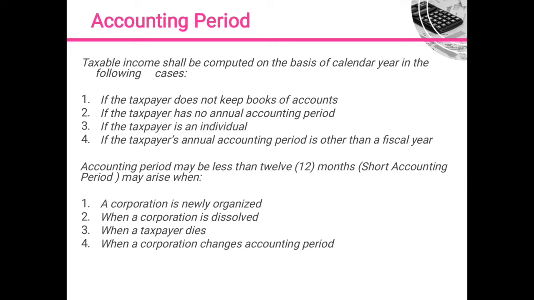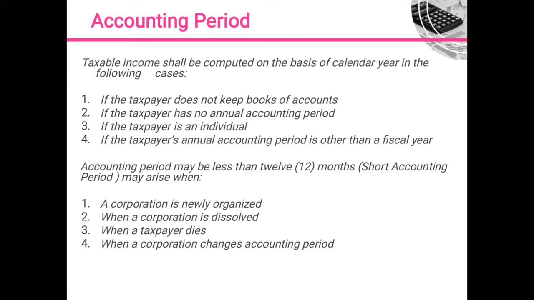An accounting period may be less than 12 months, what we call short accounting periods. This may arise when a corporation is newly organized, when a corporation is dissolved, when a taxpayer dies, and when a corporation changes accounting periods.